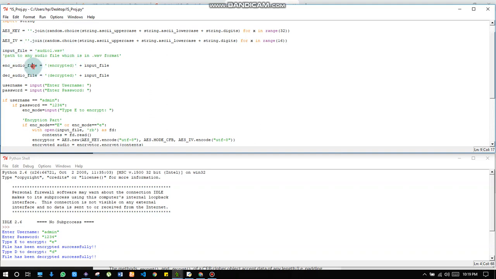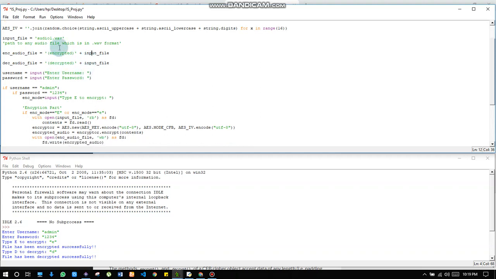And now these variables are used so that I will be able to recognize which one is the encrypted file and which one is the decrypted file. And that's why I've used these strings with them, to particularize that this is encrypted and this is decrypted after the function runs.